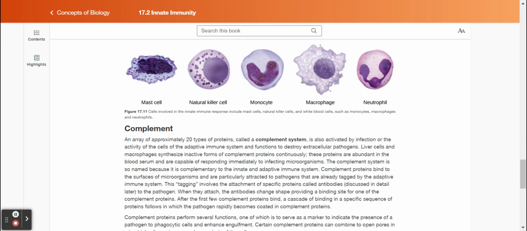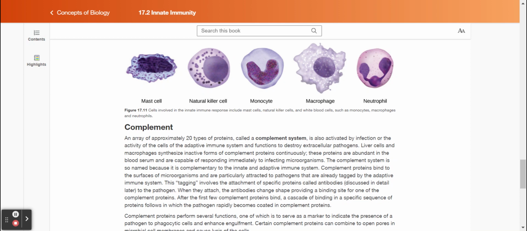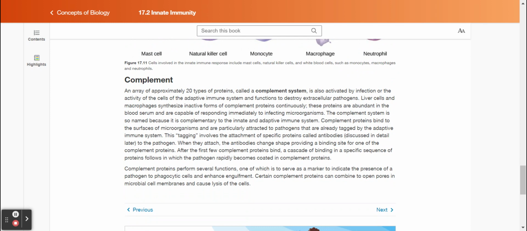Complement proteins bind to the surfaces of microorganisms and are particularly attracted to pathogens that are already tagged by the adaptive immune system. This tagging involves the attachment of specific proteins called antibodies, discussed in detail later, to the pathogen. When they attach, the antibodies change shape, providing a binding site for one of the complement proteins. After the first few complement proteins bind, a cascade of binding in a specific sequence of proteins follows in which the pathogen rapidly becomes coated in complement proteins.